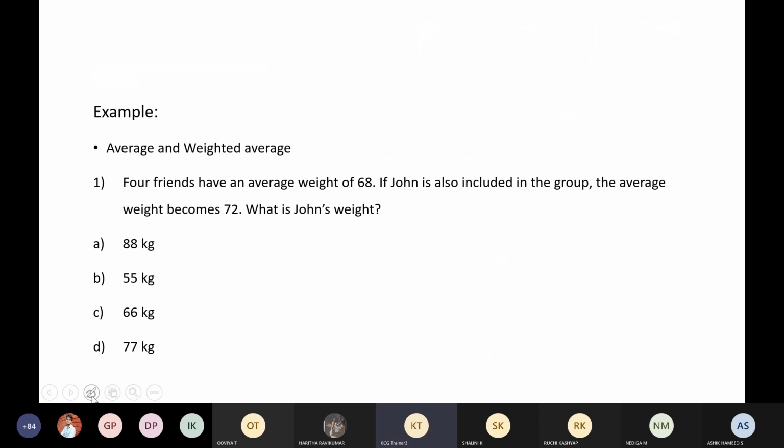I want you guys to solve this question. I'll give you guys a minute to solve. Come on, guys, do it fast. I'll give you guys a minute. Easy only.